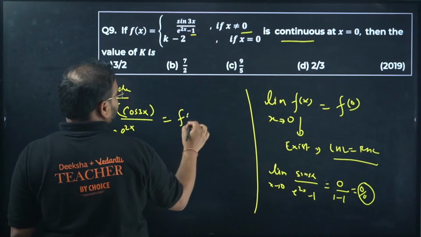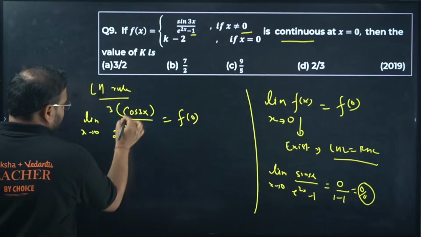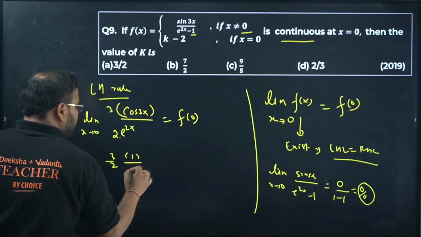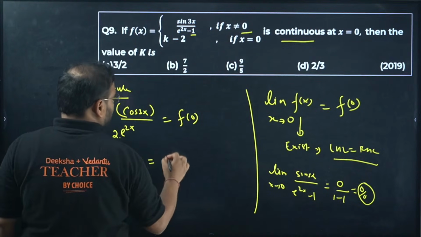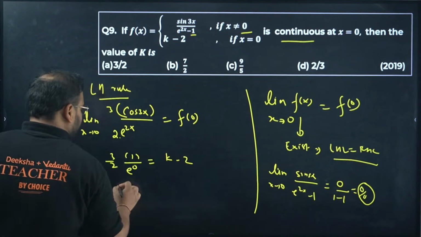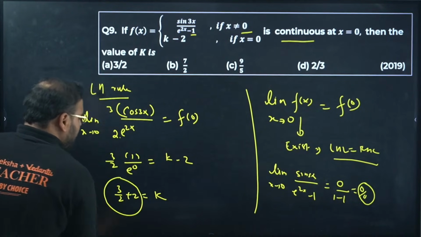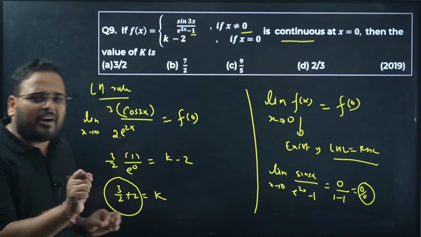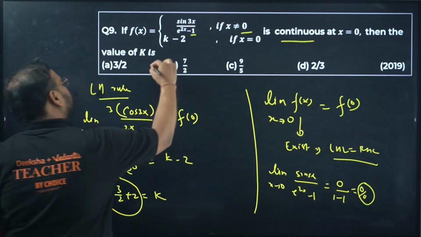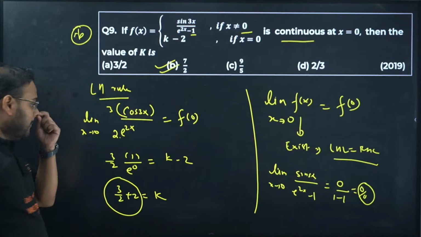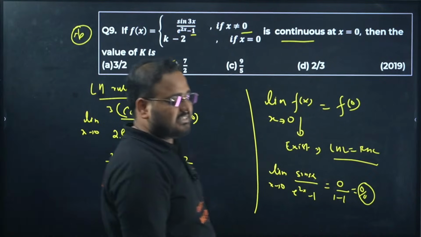Now apply the limit x tends to 0. This is going to be f of 0. We get here 3 by 2 as a constant, cos 0 is 1, and e power 0 is also 1, equals k minus 2. Check here: 3 by 2 plus 2 equals k. 3 by 2 is 1.5, plus 2 will be 3.5, that is 7 by 2.